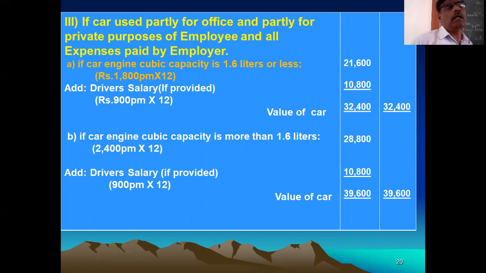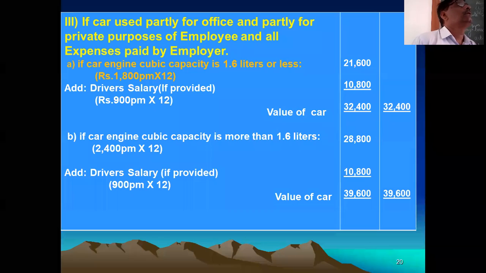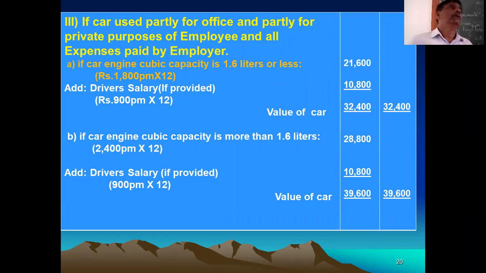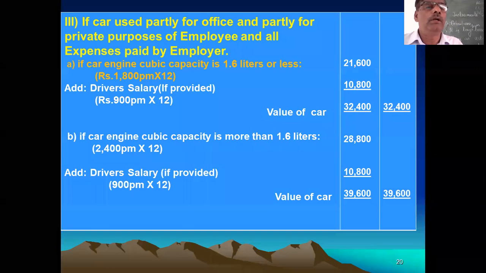In this case, the car is classified into 2 categories: one is a big car, another is a small car. On the basis of the car's capacity, the perquisite is to be calculated.